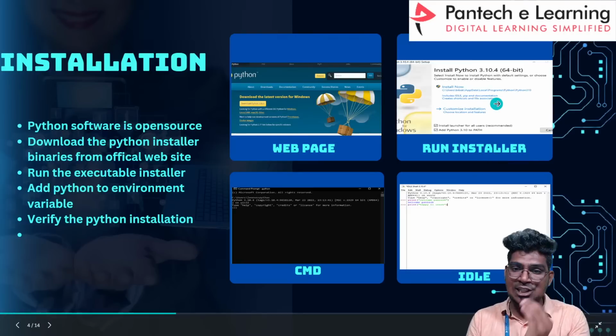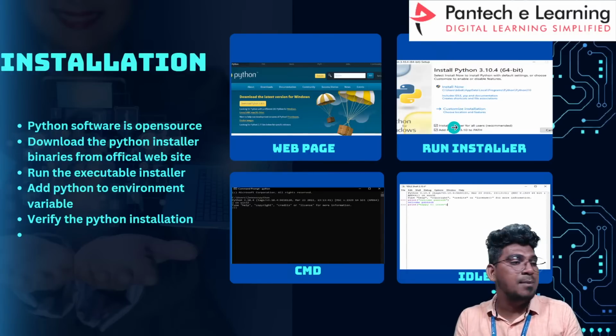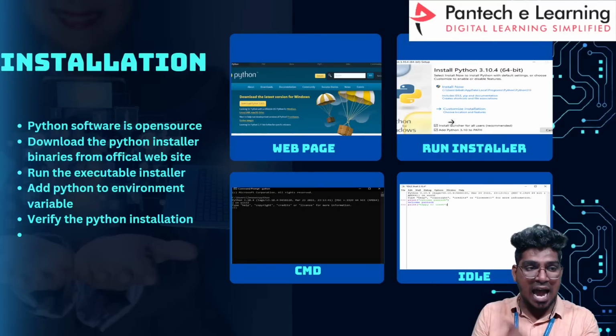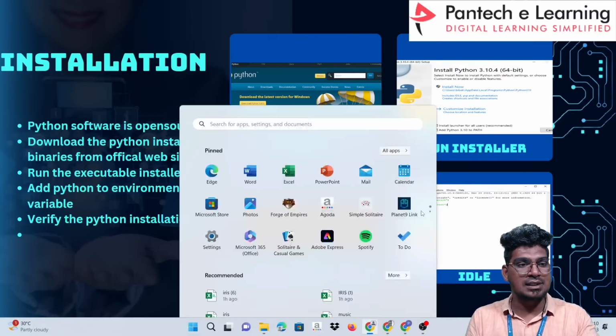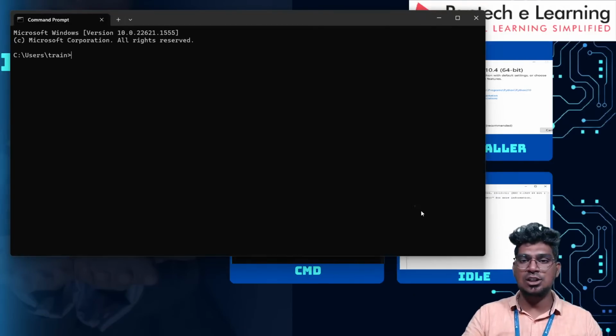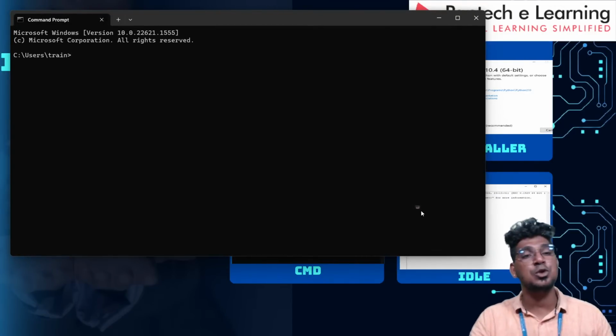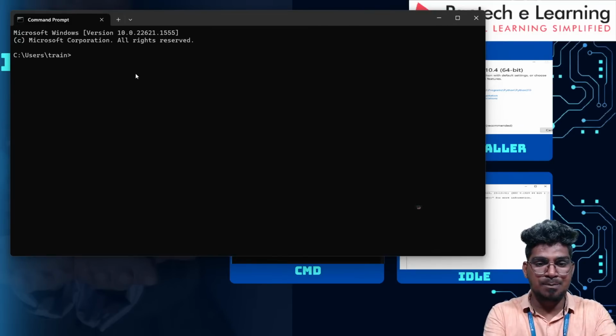Then once it is installed, you have to ensure this one. So here the install launcher will be there, and also you have to click that add Python 3.10 to the path, you have to ensure it. After that, once it is following the procedure, click next, then just go to the command prompt. Once that particular software is installed, how can we ensure it? That is the most important thing, right? So just open the command prompt and follow the procedure: just type python, and